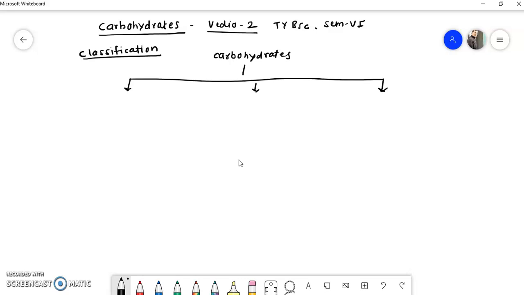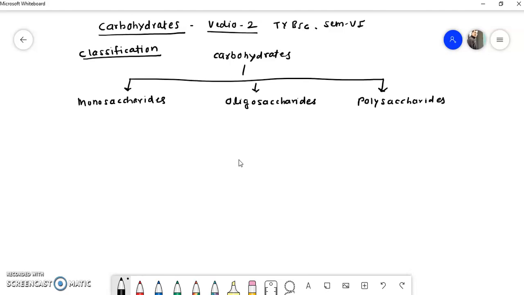The first type of carbohydrates is called monosaccharides. The second type is called oligosaccharides. And the third type is known as polysaccharides.